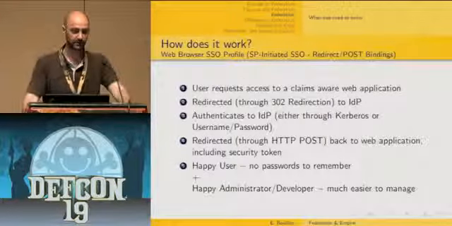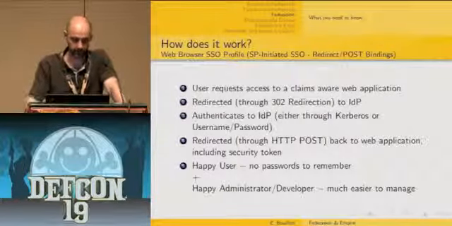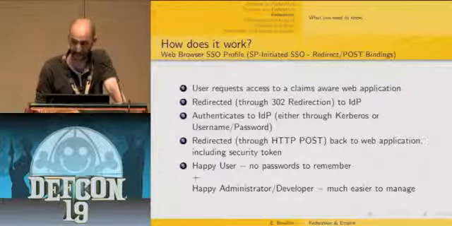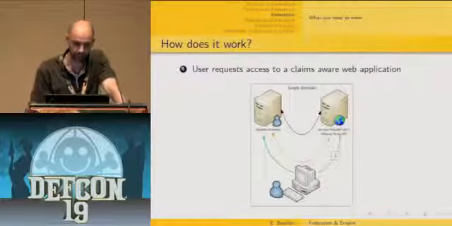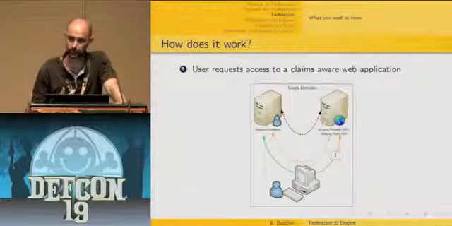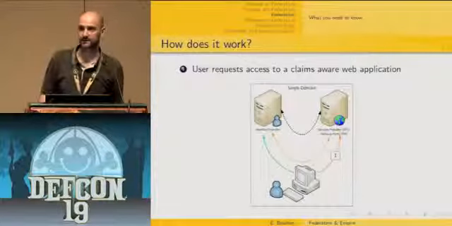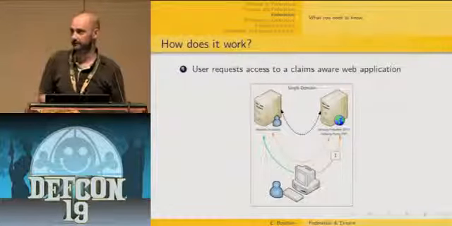So how does it work? Here, I'm going to focus on the web browser SSO profile. Basically, it's a 4-step process. First, your user requests access to a claims-aware web application, and this request does not contain any SAML assertion.